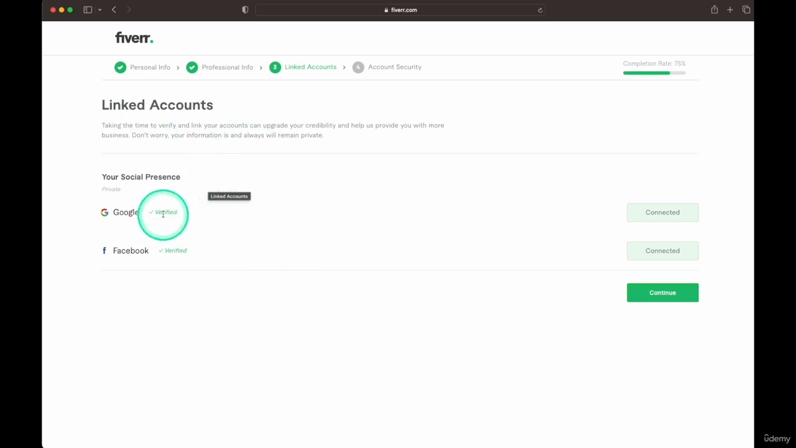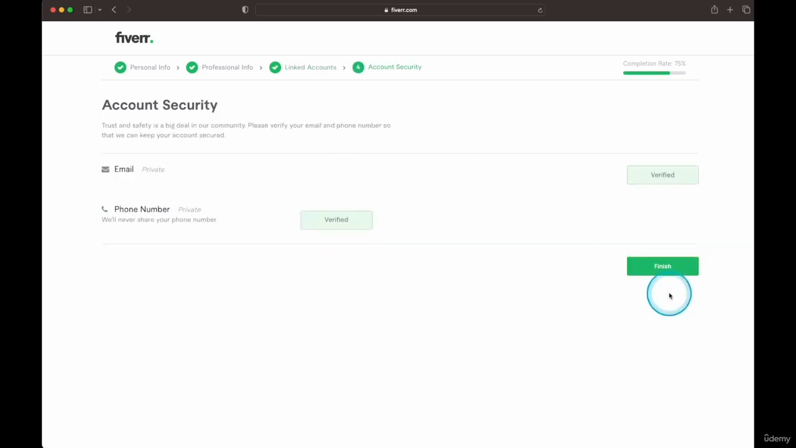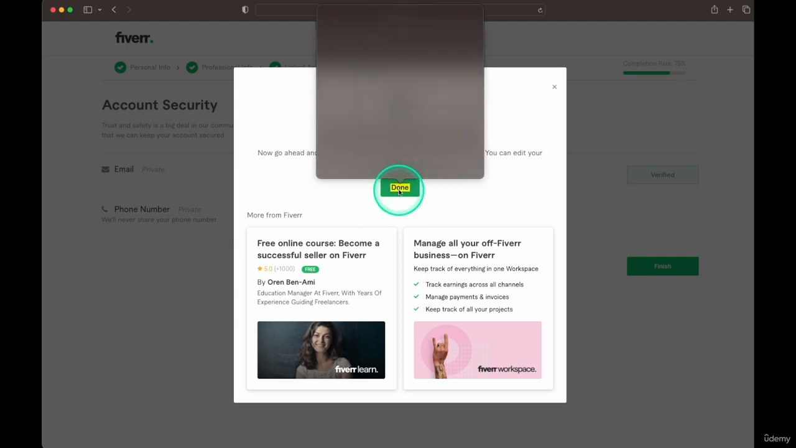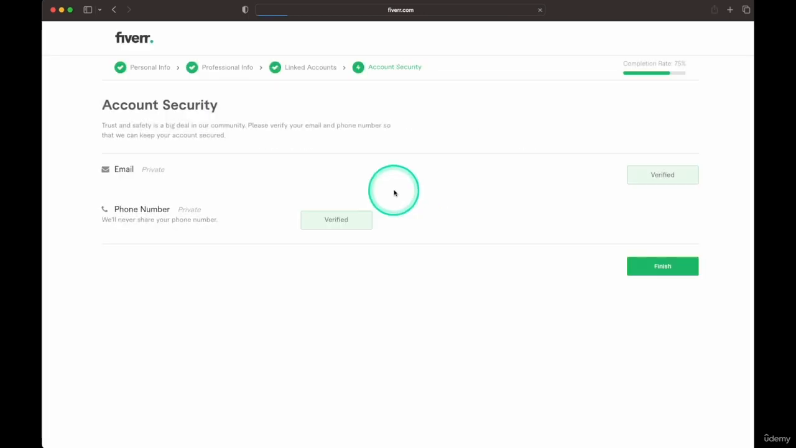And so for linked accounts, I have linked Facebook and Google, and these have been verified. And then I have the social presence in there. And finally, account security. I have the email and the phone number, all of this is here. Go ahead and finish. And so you're a seller now, and you're good to go to create your first gig.